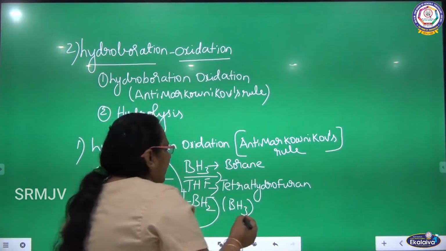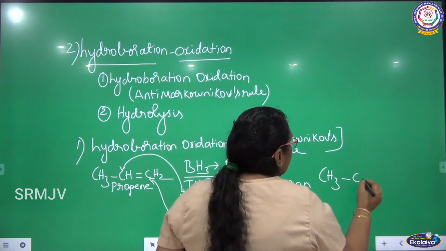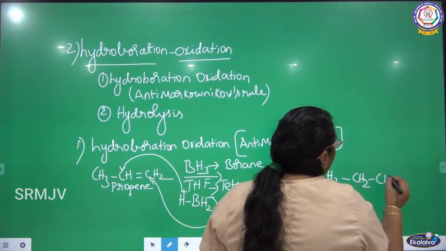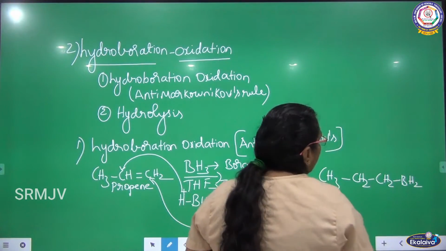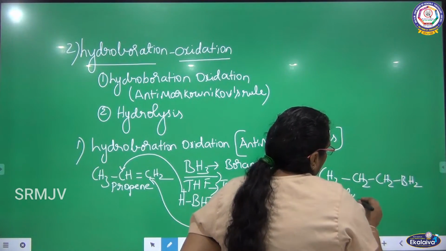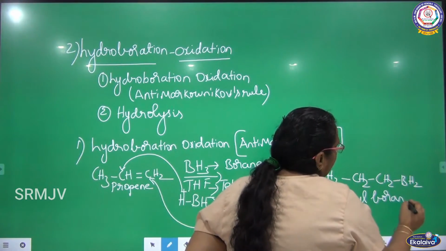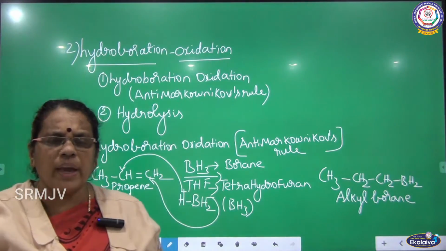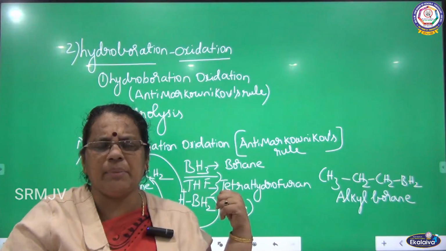So what is the product we are getting here? CH3, CH2, CH2, BH2. What is the name of this compound? Alkyl borane. So what is the first step? We are following hydroboration oxidation by the anti-Markovnikov rule.